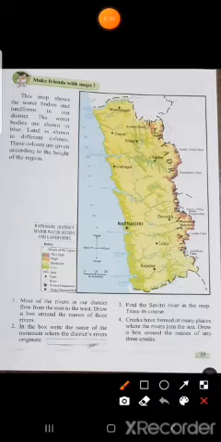This map shows the water bodies and landforms in our district. The water bodies are shown in blue, land is shown in different colors. These colors are given according to the height of the region.